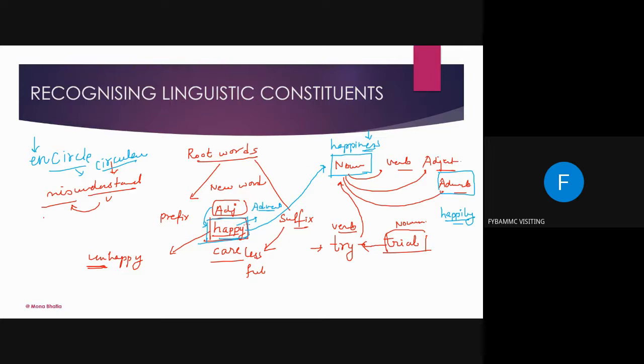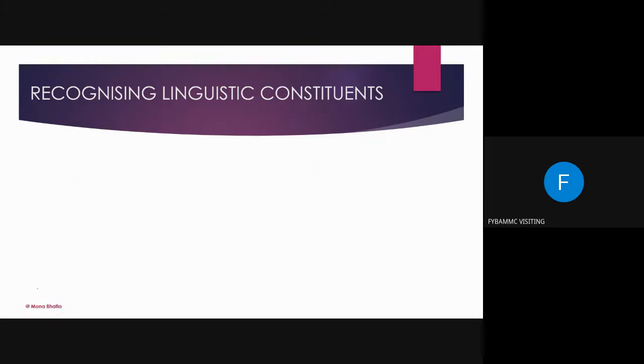So this is the way we will be doing all these exercises. Now, here in this linguistic constituent, I have not given any worksheet, but I will give you. I'll write it on my own, and I'll ask you a few questions. Okay. Now, let me erase all these things.